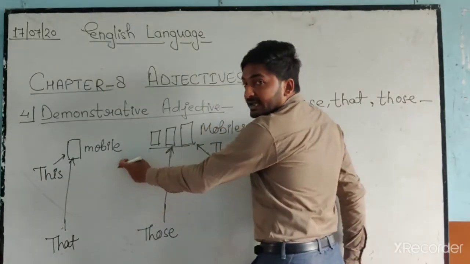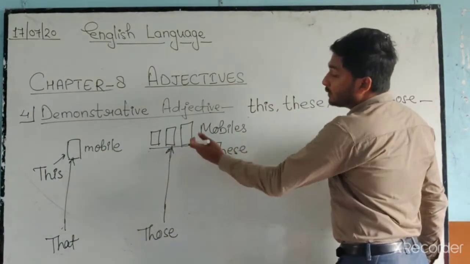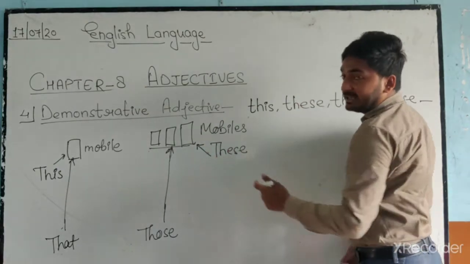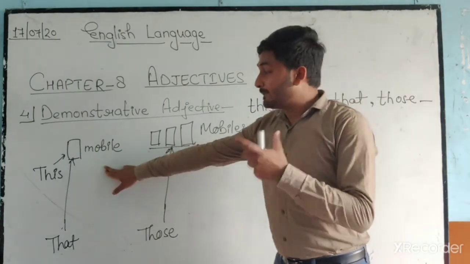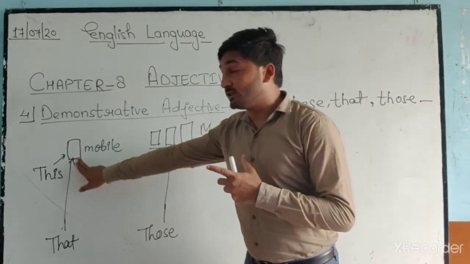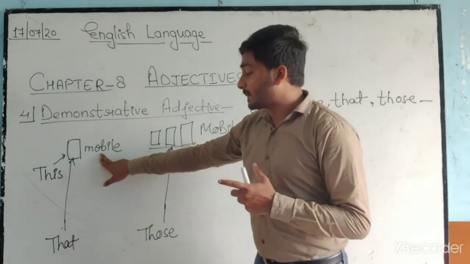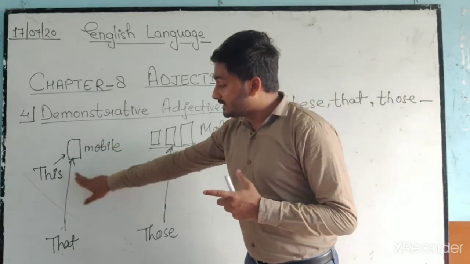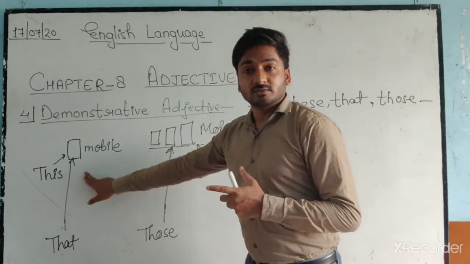This mobile, that mobile, these mobiles, those mobiles. What is the difference? When something is near to us and it is one, then we use this mobile because it is near. And when something is single but it is far, then we use that mobile.